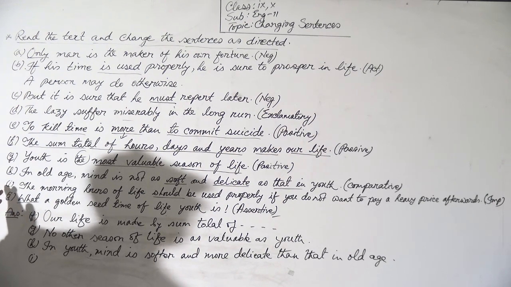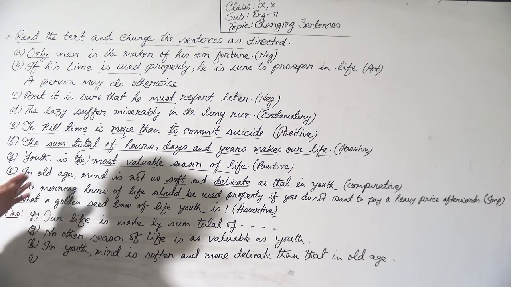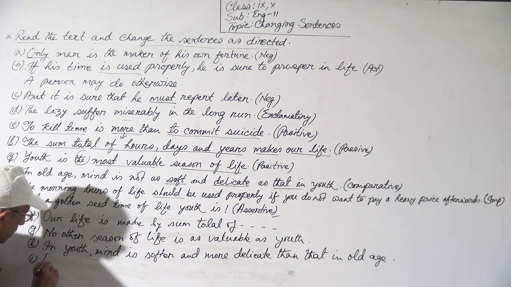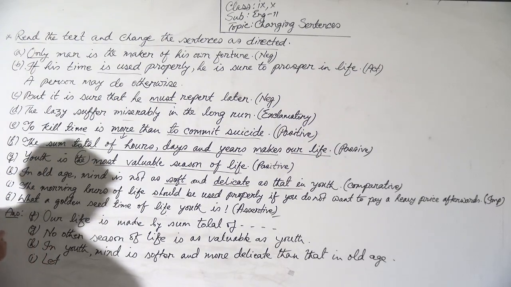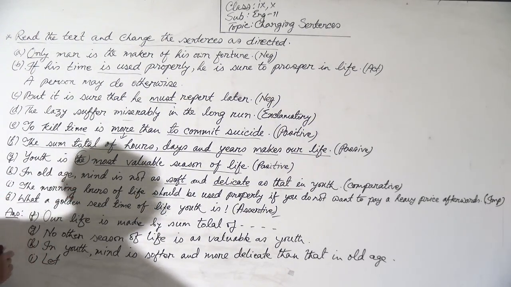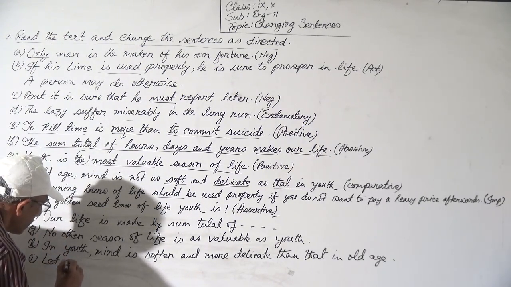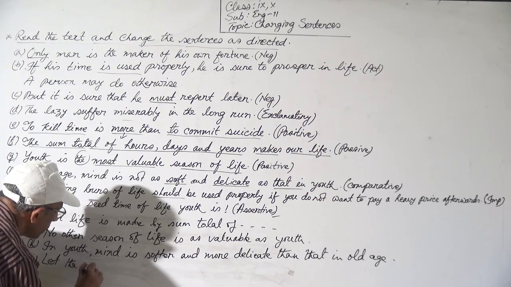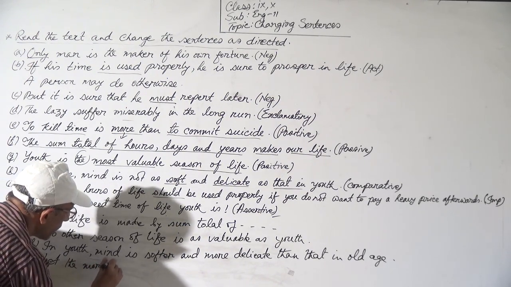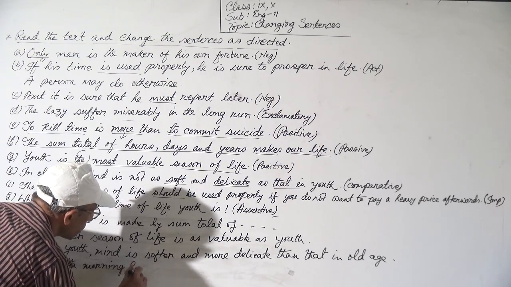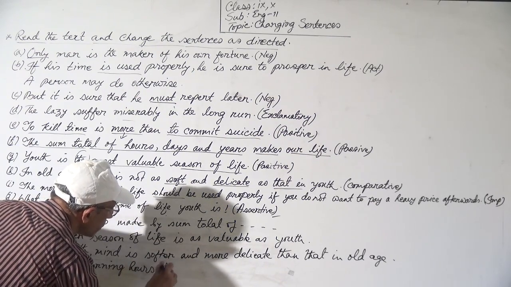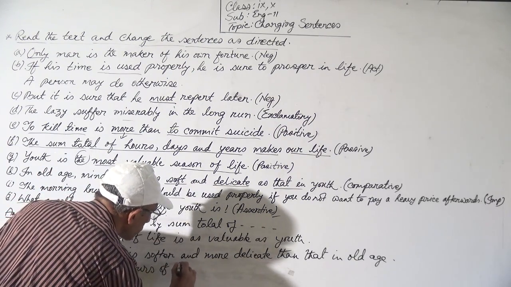So when you see an assertive sentence with first person, then you have to use let. So at first, let the morning hours of life.